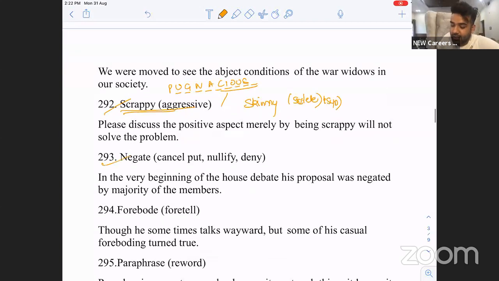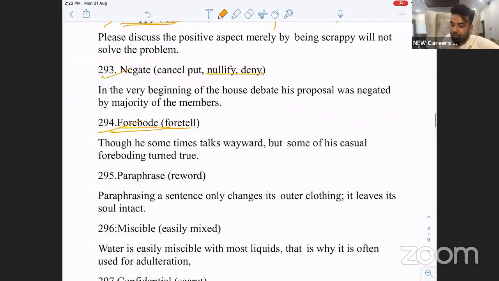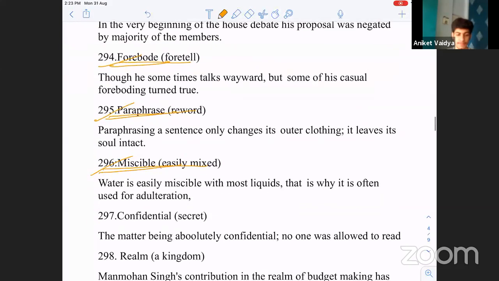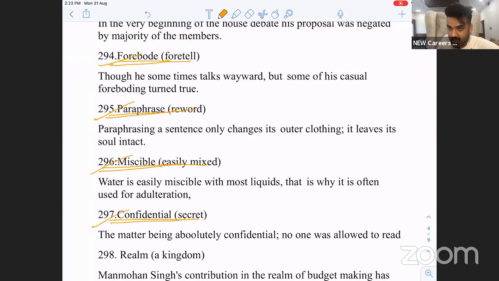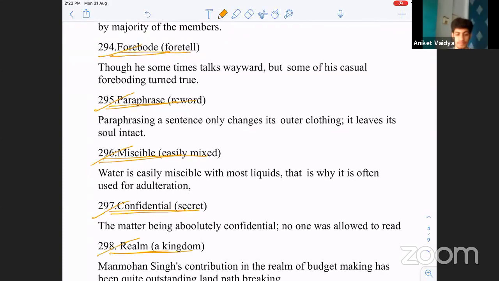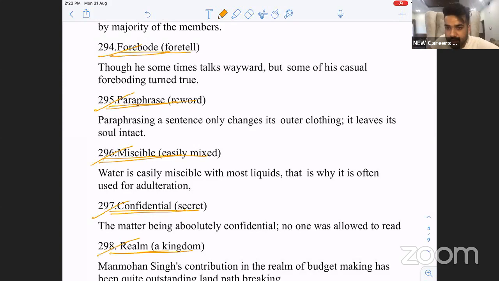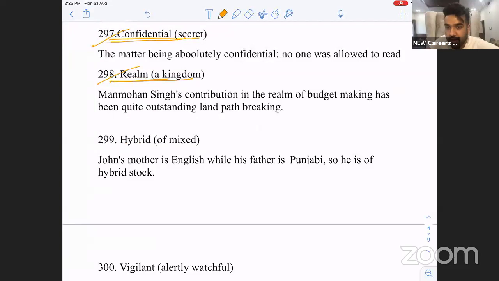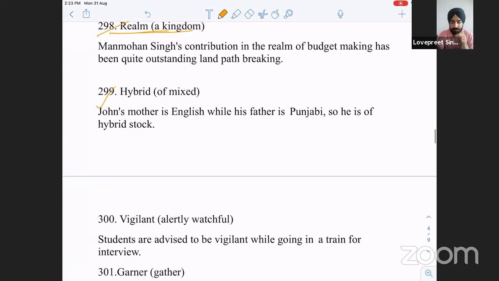Negate is to nullify. Forebode is to foretell. पहले से बता देना. उसने पहले ही बता दिया था. Paraphrase is to reword. Jumble up words को paraphrasing बोलते हैं, है ना? जो आपकी exercise आ रही है. Miscible, something which is easily mixed. Confidential, secret. Realm, a kingdom. He's working in a realm, a kingdom. Hybrid is mixed. Vigilant, watchful.